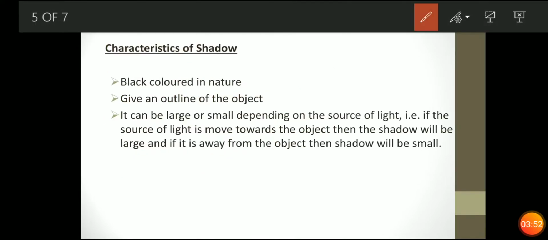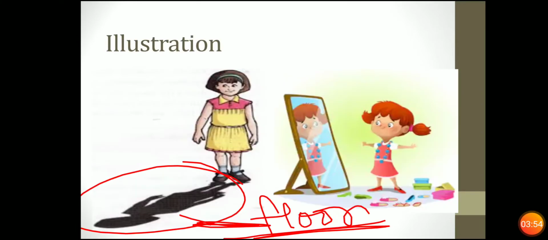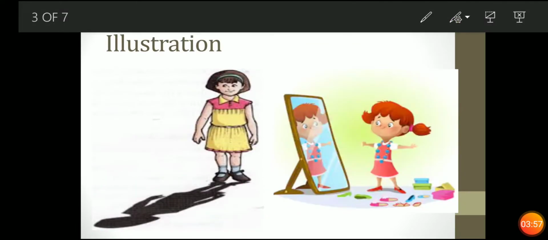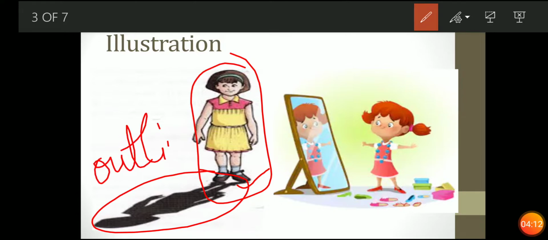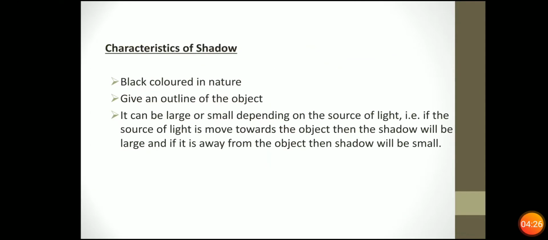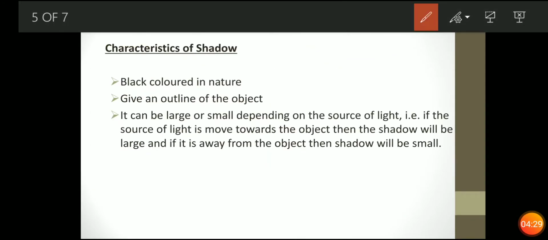Now what are the characteristics of a shadow? Now just look at an example. हम वापस पीछे चलते हैं. Characteristics means क्या क्या features हैं shadow के. You can see the girl is totally visible over here, but in this shadow only the outline structure appears, meaning the arms, the hair outlining, this part and the legs. So that means it is an outlining structure which appears in the shadow. Next, it is black in color. Black in color थी. Outline of the object दी है.